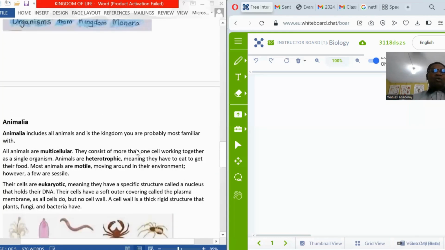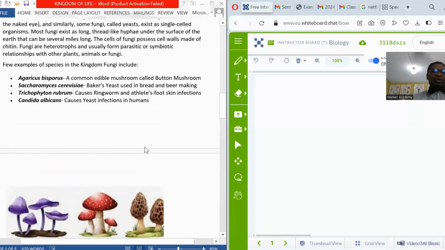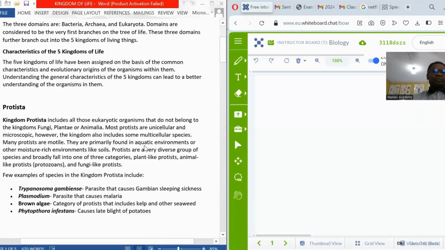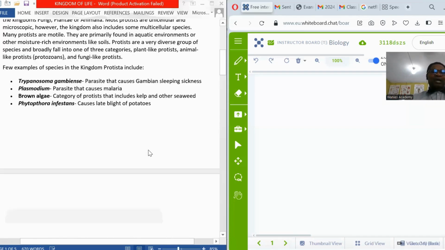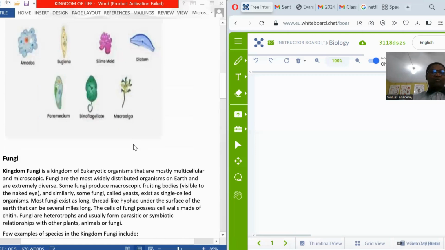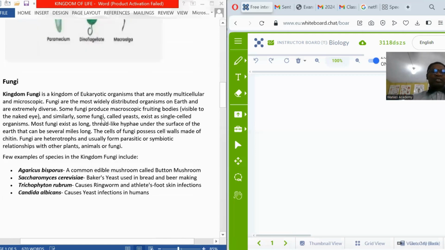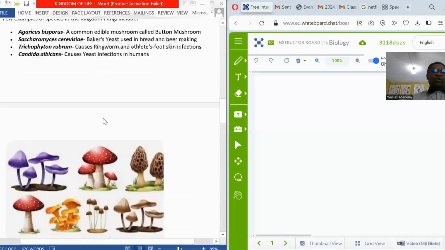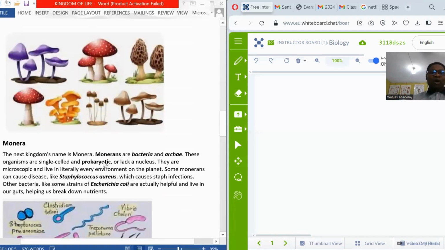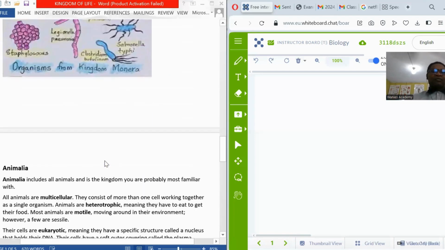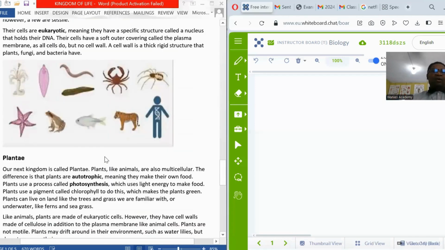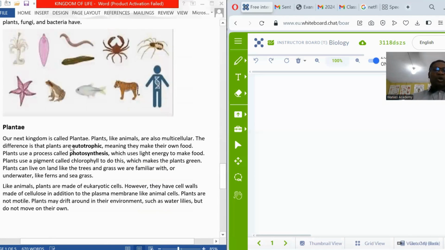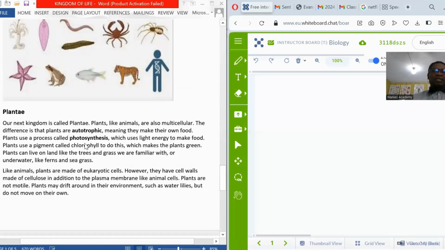So all in all, we have 5 basic kingdoms. We have kingdom Protista, which includes the microscopic amoeba, Chlamydomonas, paramecium. We have kingdom Fungi, which includes the yeasts, which can be beneficial or harmful. We have kingdom Monera, which includes all bacteria and archaea. We have kingdom Animalia, which includes all animals, bony or not bony, vertebrates or invertebrates. And we have kingdom Plantae, which includes all seed-producing plants and seedless plants.